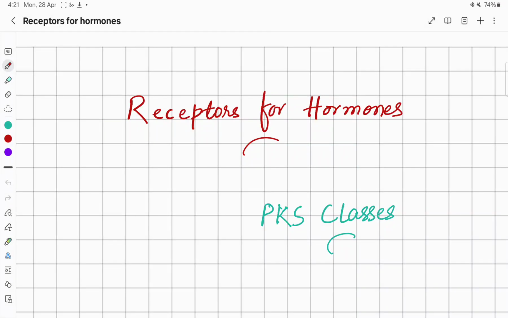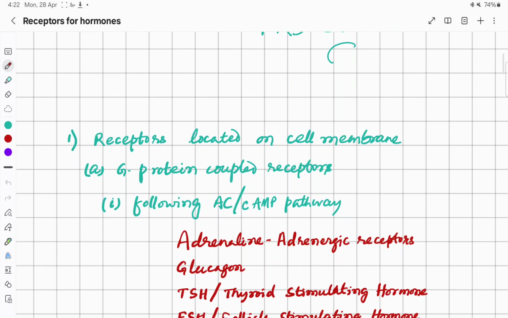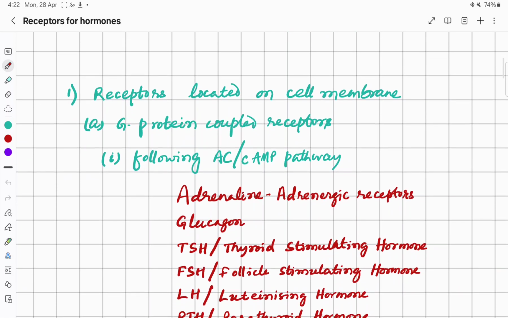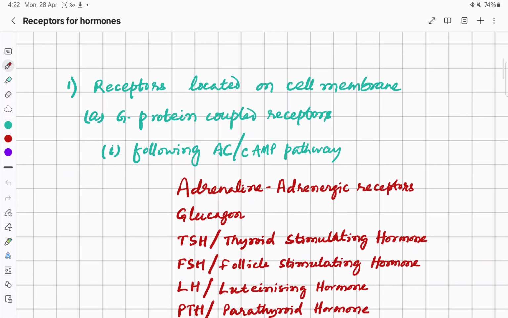Today we will study receptors for hormones. As you know, hormones are the secretions from the endocrine glands which can directly enter into the blood circulation and can reach the target for its action. So when it reaches the target, it will bind to the receptors to show its action. So based on them we will classify.